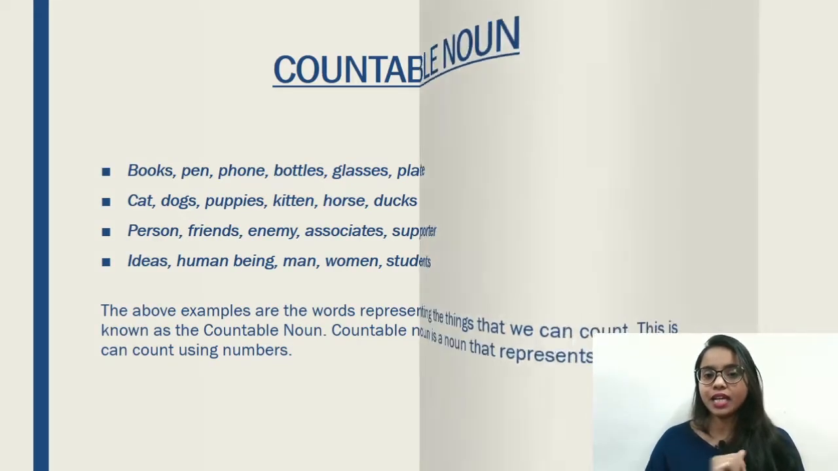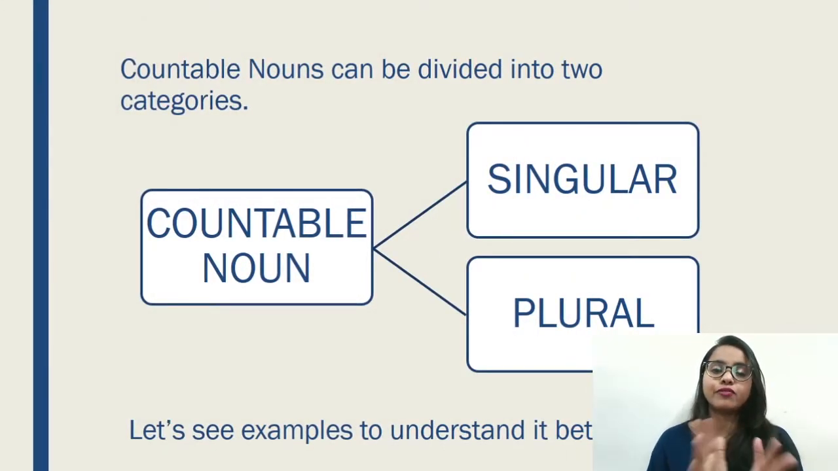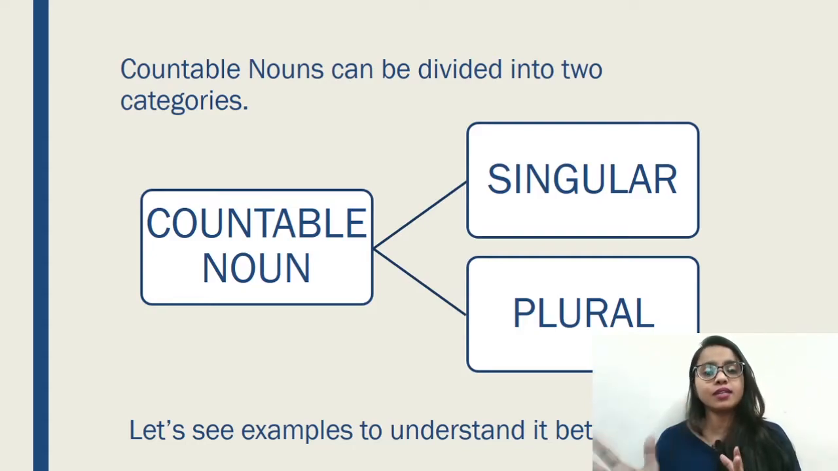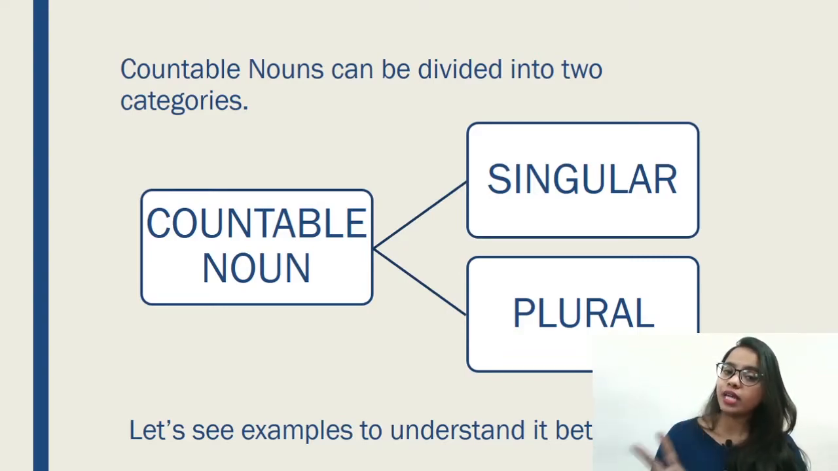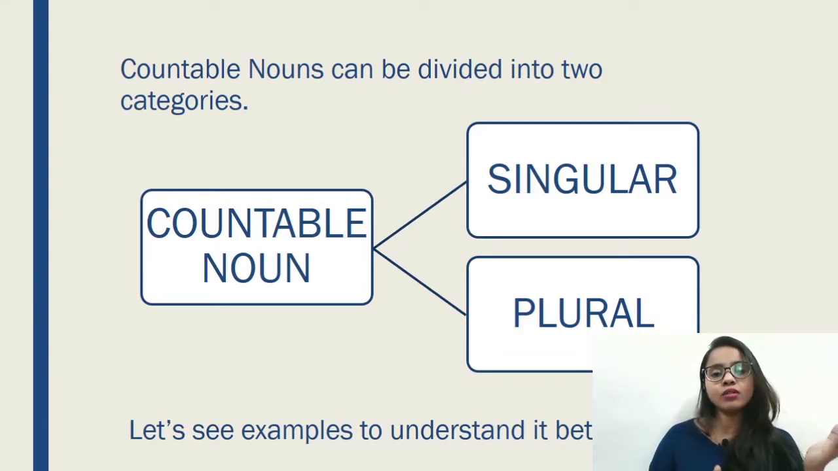Let's move further. Countable noun has 2 types, singular and plural. You must have heard about this or studied this in your junior classes, and you already know that singular refers to one and plural refers to more than one. Countable nouns are divided into 2 categories, singular countable noun and plural countable noun.